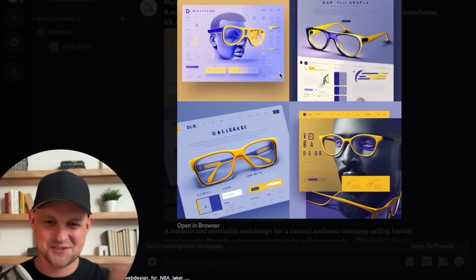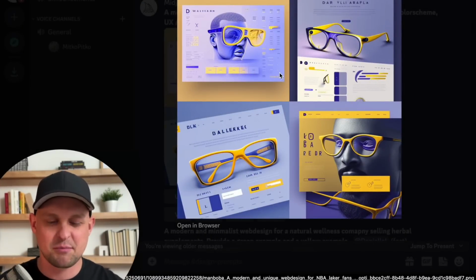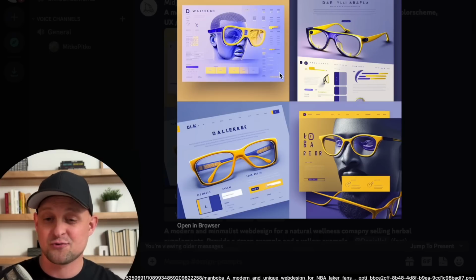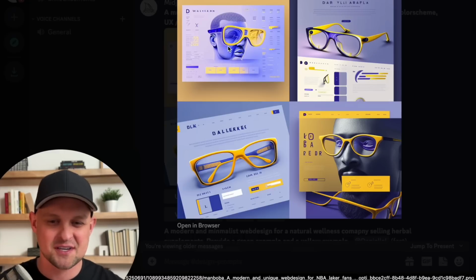I've just been kind of scrolling as I'm talking. But stuff like this, man, it's crazy what you can come up with. And what you're going to notice is a lot of times these designs, especially the first round, are going to look a little bit quirky, mostly when you have human faces on them. So you're going to see kind of weird stuff. But the thing that I love so much is this immediately shows you some really cool layout options.